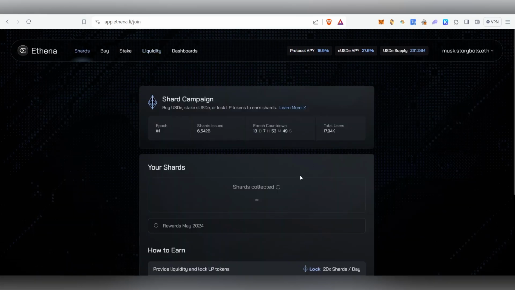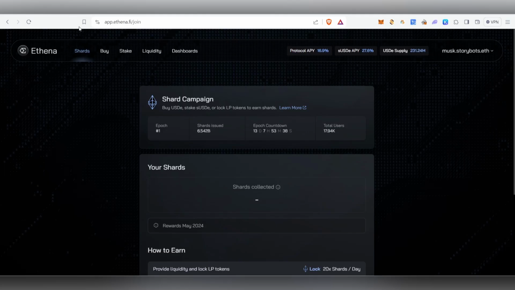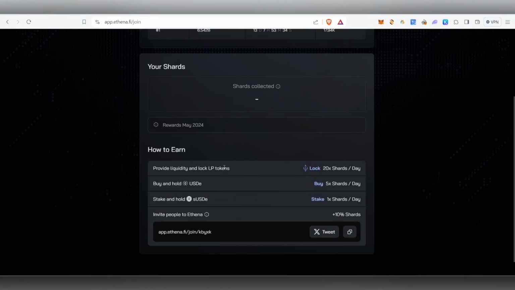The thing is, Binance Labs has invested in this one, so when they do the airdrop, it will be very huge. Obviously people will be getting thousands and thousands of dollars in profit if they give the airdrop to the people who have a higher number of shards. So if you want a higher number of shards, people will go for this only, which is providing liquidity and locking the LP token.